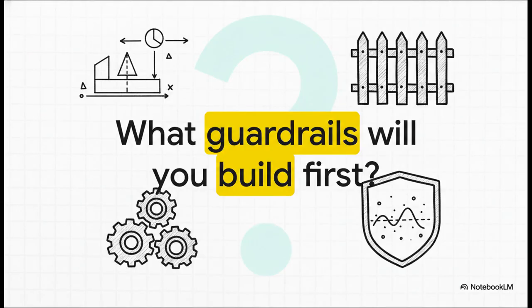So, I'll leave you with this question to really think about for your own projects. Now that you understand the probabilistic soul of AI, its mathematical core, and the absolute need for evaluation, what guardrails are you going to build first?